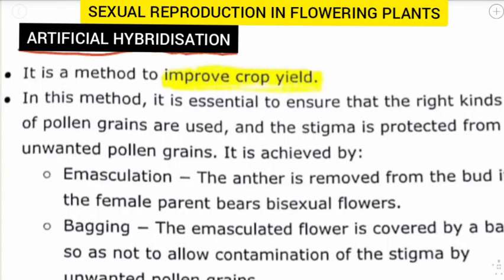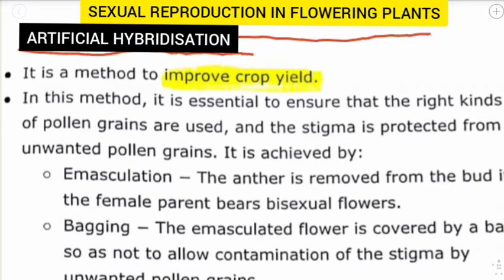Artificial hybridization. This topic is taken from the chapter of sexual reproduction in the flowering plants. So, artificial hybridization is the simple process in which only desired pollen grains, means only suitable pollen grains, are used for pollination as well as for fertilization. There are some important techniques under artificial hybridization.